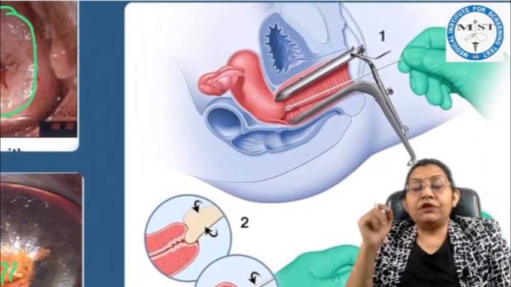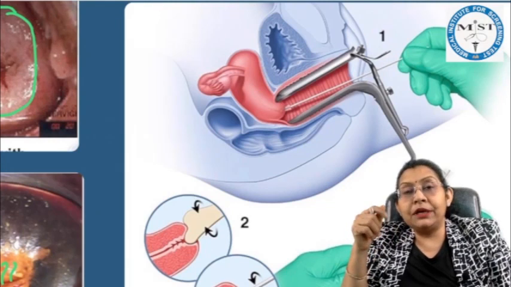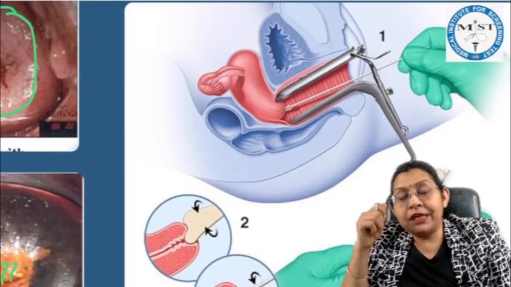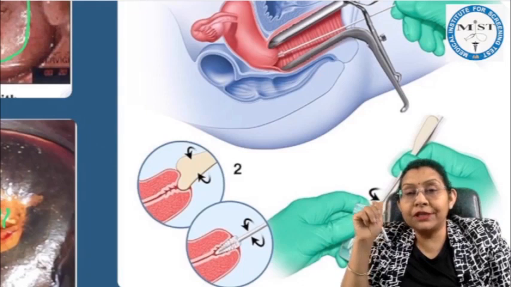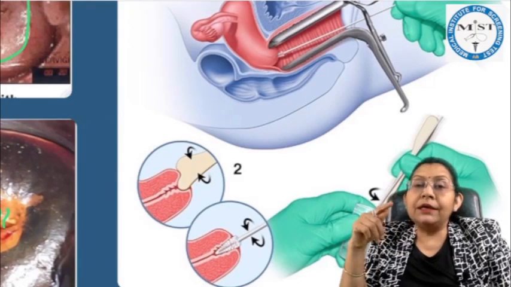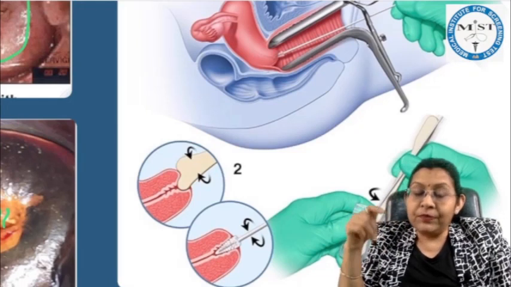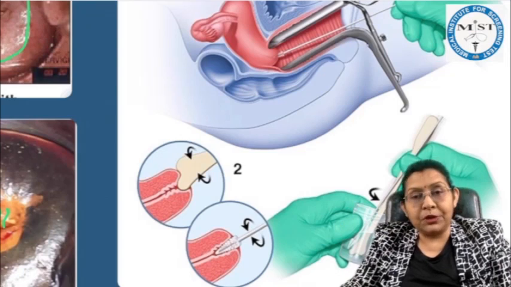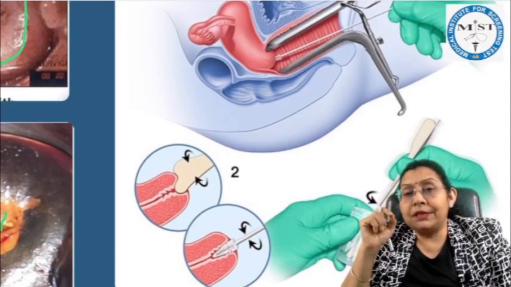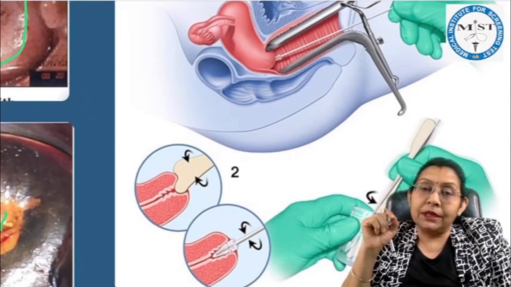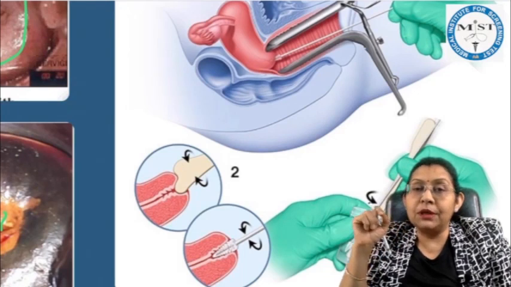But if we want to say which is the best screening test, then definitely the answer should be the pap smear. Here we take the smear from the ectocervix as well as the endocervix, and send it for cytological investigation. We take the ectocervix smear with the RS spatula and the endocervix smear with the cytobrush, and send this for examination. Definitely for the reporting, we require an expert cytologist and a microscope. So pap smear facilities are available from district hospital onwards.